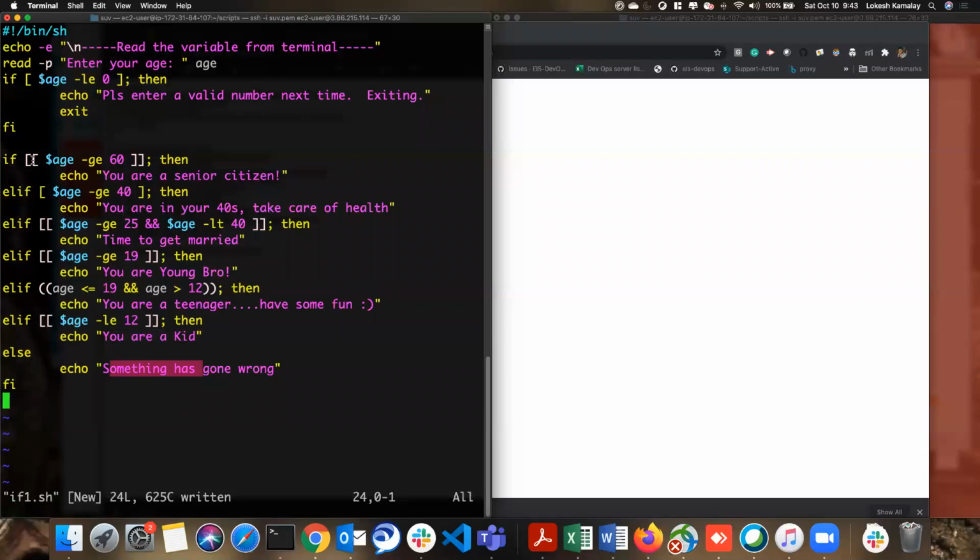So if you observe carefully, I have been teaching you using two square brackets, right? But here I used a single square bracket as well. And also I used small brackets as well. So the if conditions can work like this also. The two square brackets or two round brackets, or you can also use a single one. But I would highly recommend that you always use two square brackets. This is what you mostly see in all the shell scripts outside in the market or on GitHub. Okay, so this is a nested if else. You guys can practice this. So once you execute, yeah.